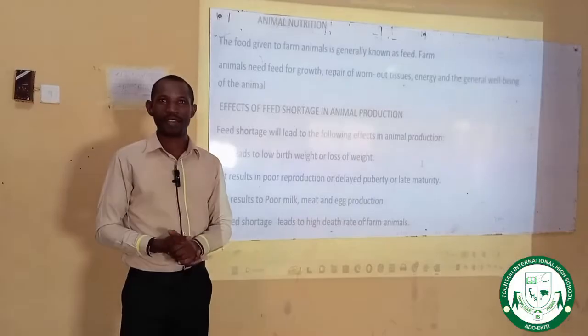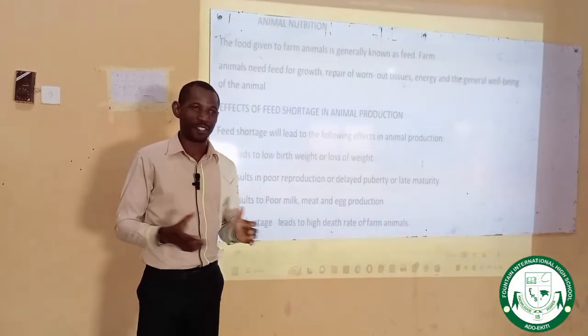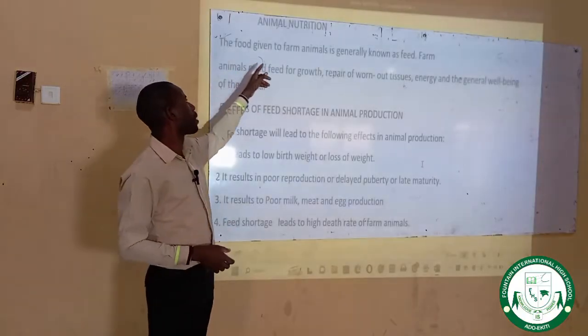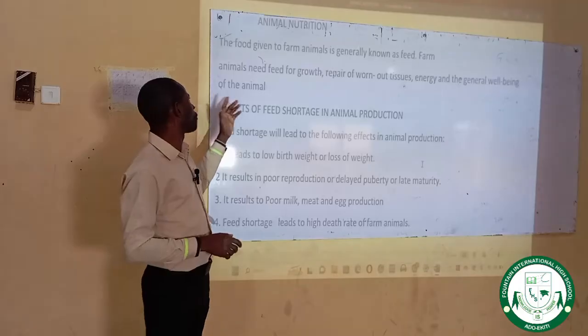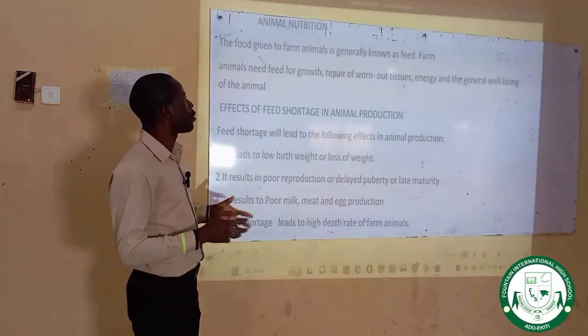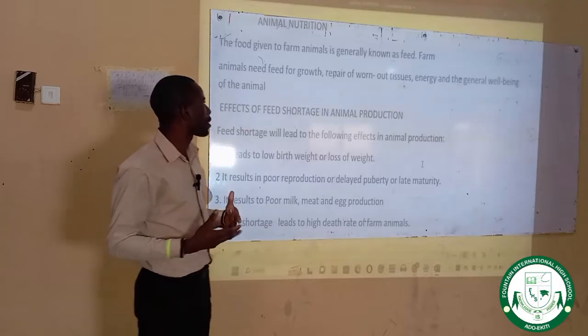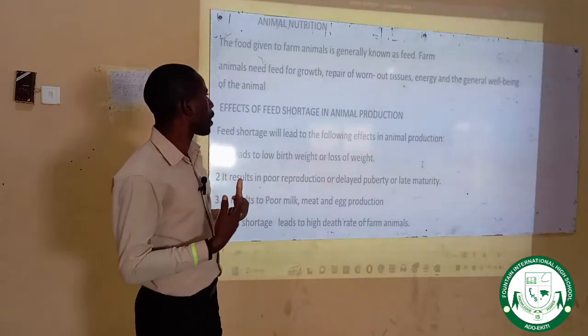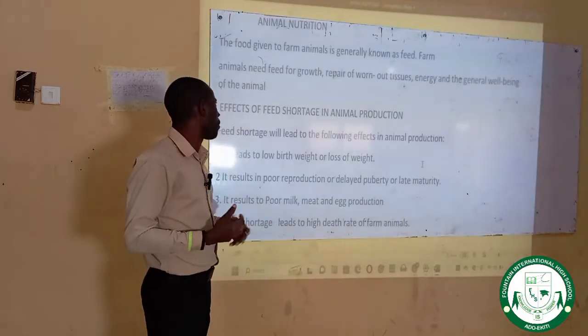Today, we are going to be having our agricultural class, and the topic we are going to be considering in today's class is animal nutrition. The food given to farm animals is generally known as feed. Farm animals need feed for growth, to repair worn out tissues, for energy, and for the general well-being of farm animals.